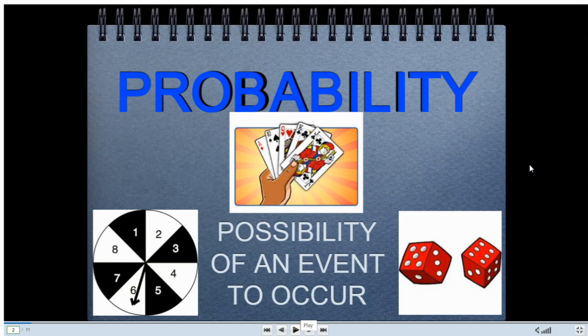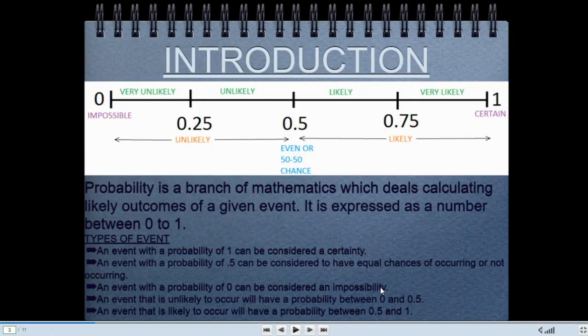What do you actually mean by probability? Probability is the possibility of an event to occur. It is a branch of mathematics which deals with calculating likely outcomes of a given event, and it is expressed as a number in between 0 to 1. Probability is always in between 0 to 1.